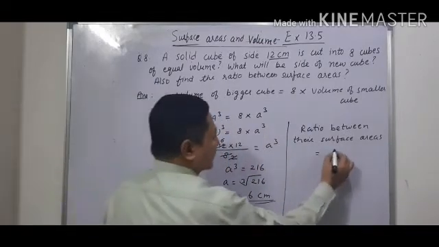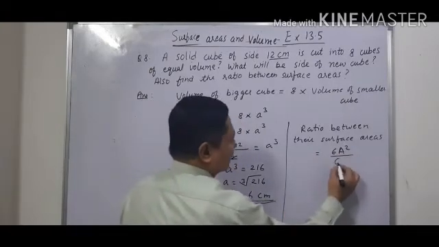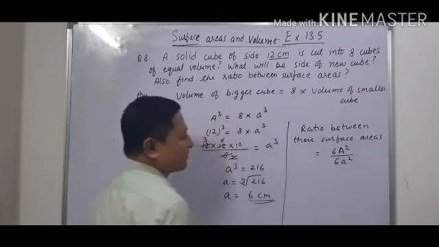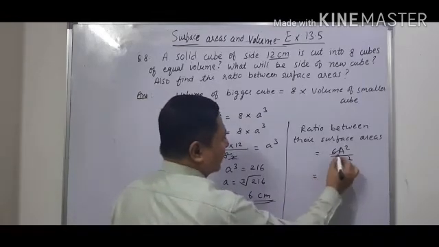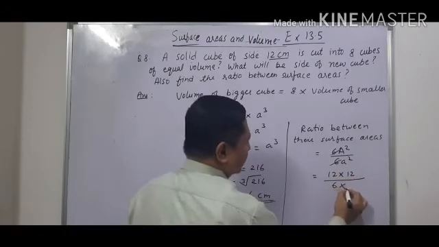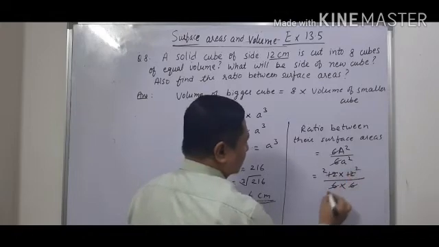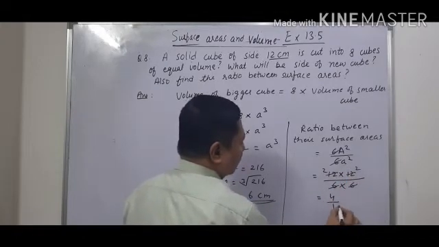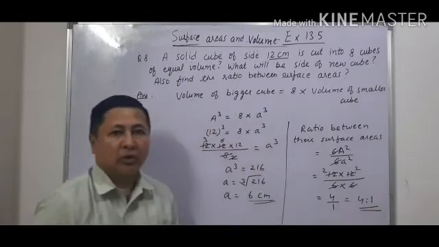So it will be 6 capital A square, that is the bigger one, and 6a square, that is the surface area of the smaller cube. So 6 will cancel here, and this will become 12 into 12 upon 6 into 6. So we'll cancel this 2, 2. So 2 2s are 4 upon 1. So the ratio of surface area is 4:1.